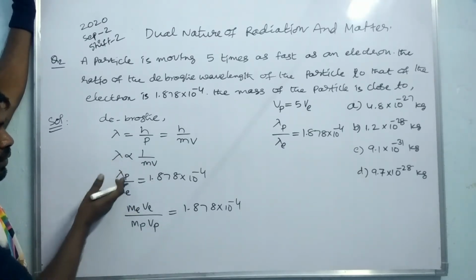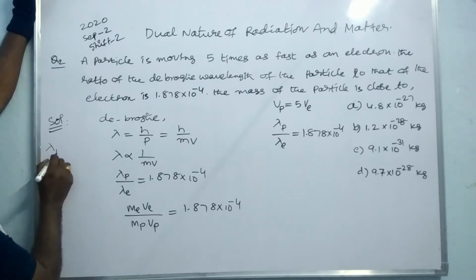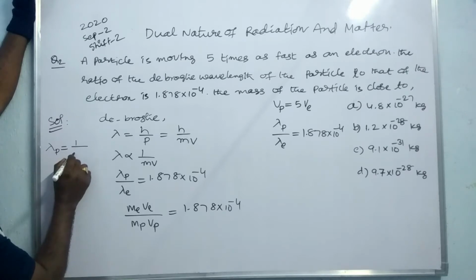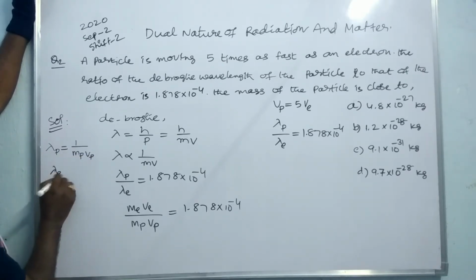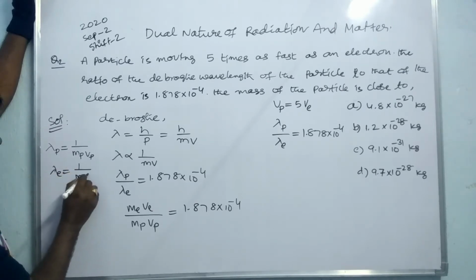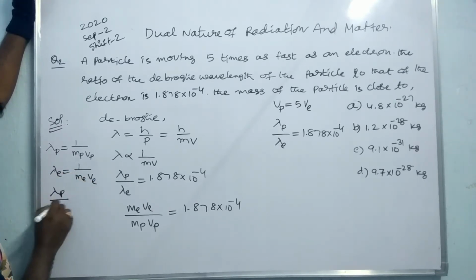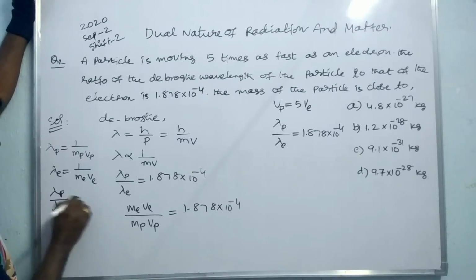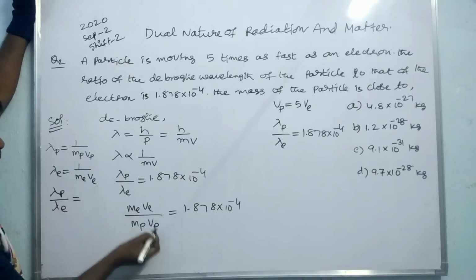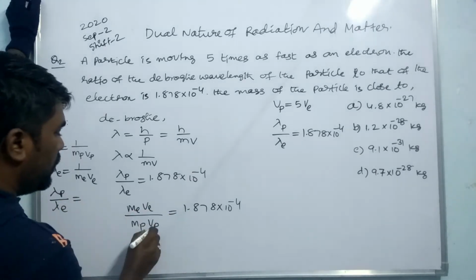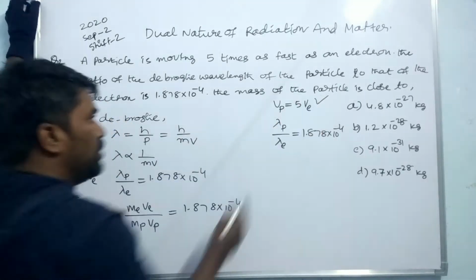So lambda p by lambda e. Here I can write lambda p is equal to 1 by mp vp, and lambda e is equal to 1 by me ve. Lambda p by lambda e is equal to me ve by mp vp. Vp we already wrote as 5 into Ve.